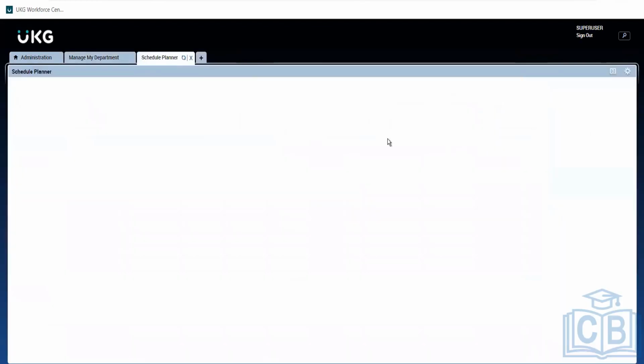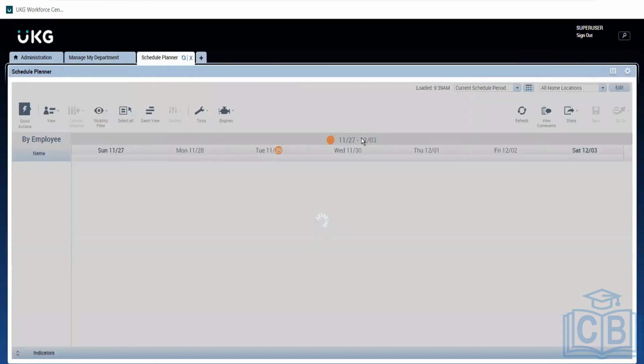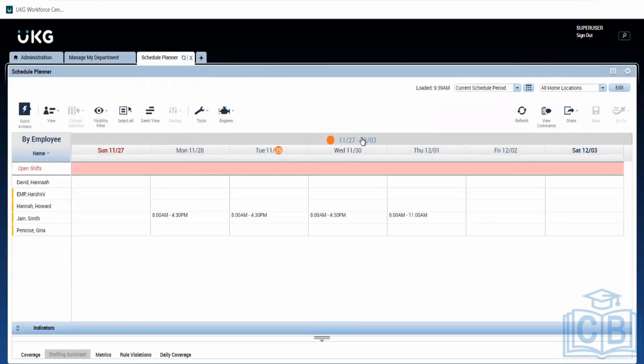I can go with the schedule planner itself. If I want some hyperfinds, similar things in the schedules related items, I can use this particular department.